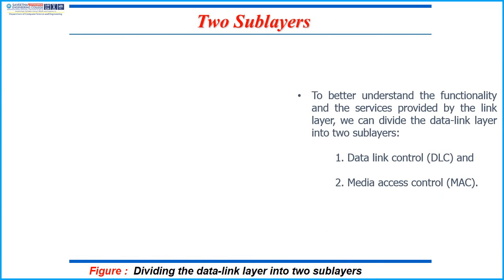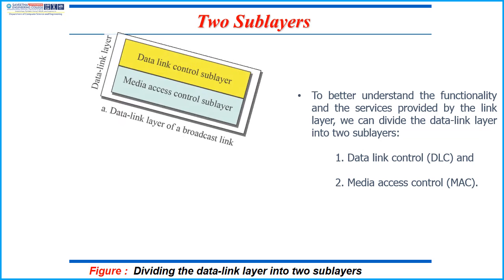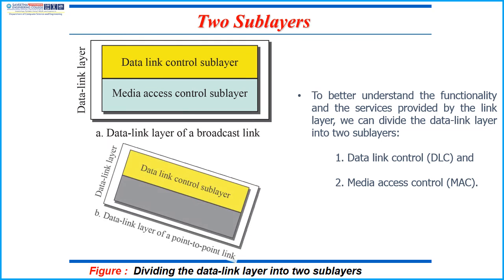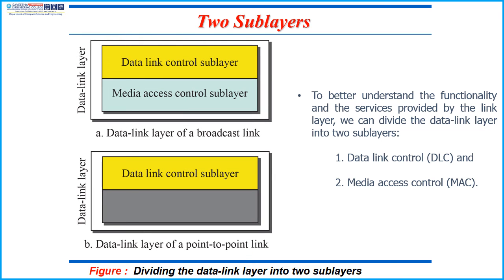To better understand the functionality and the services provided by the link layer, we divide the data link layer into two sublayers based on the broadcast link and the point-to-point link. The first sublayer is data link control, the next one is media access control.